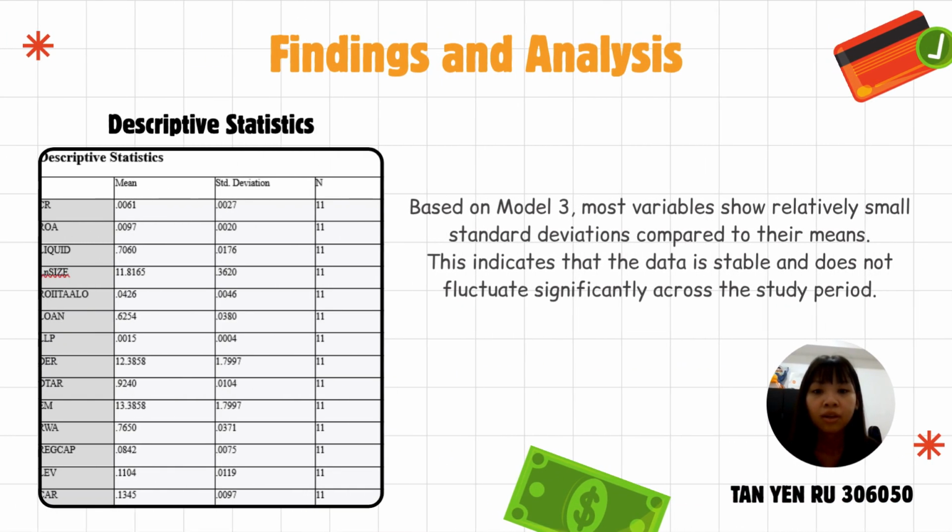So now I will talk about the findings and analysis for Huntington Bank from 2050 until 2024. So here is the descriptive statistics. So we can look at that. Based on model 3, most variables show relatively small standard deviation compared to their means. This indicates that the data is stable and does not fluctuate significantly across the study period.